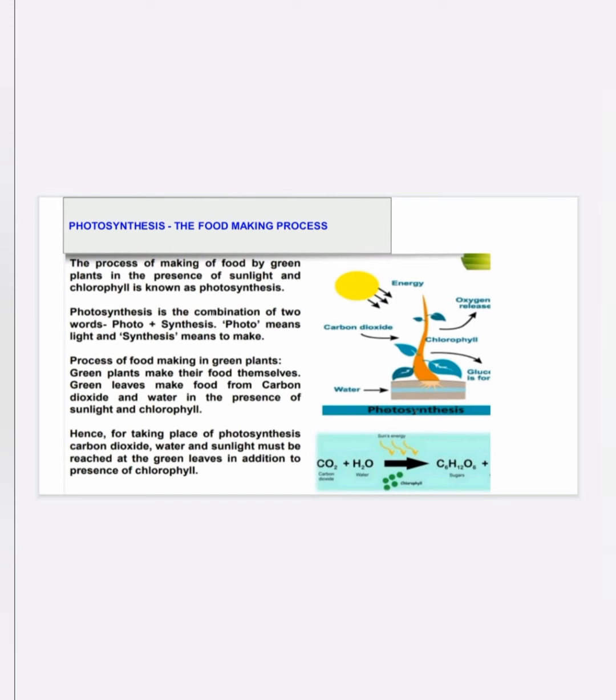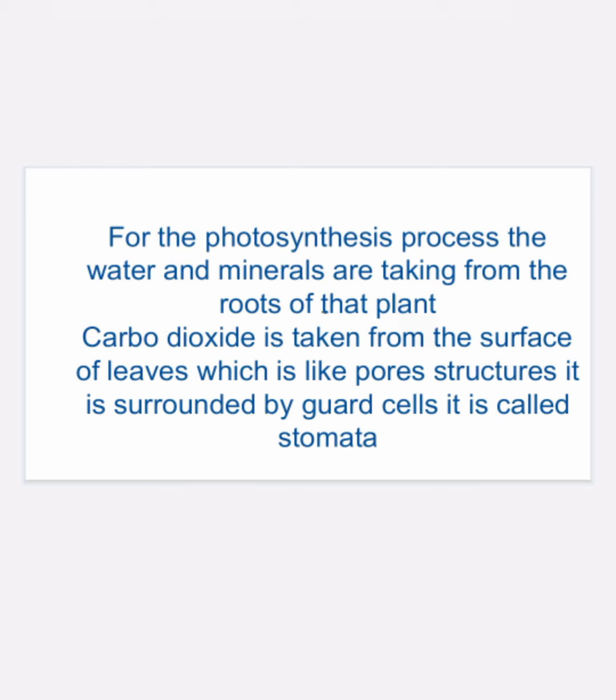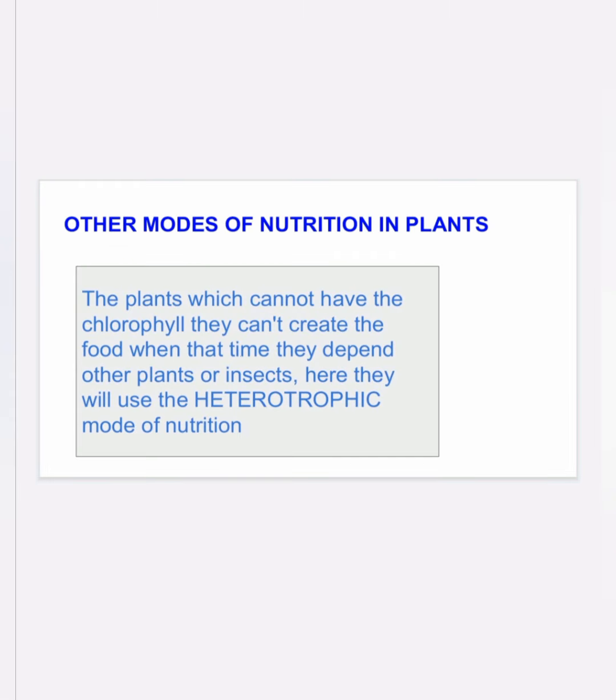And we should know how the plants get the carbon dioxide, water and minerals. Water and minerals come from the roots of the plants, and the carbon dioxide comes from the surface of the leaf, which has a pore structure surrounded by guard cells. It is called stomata.